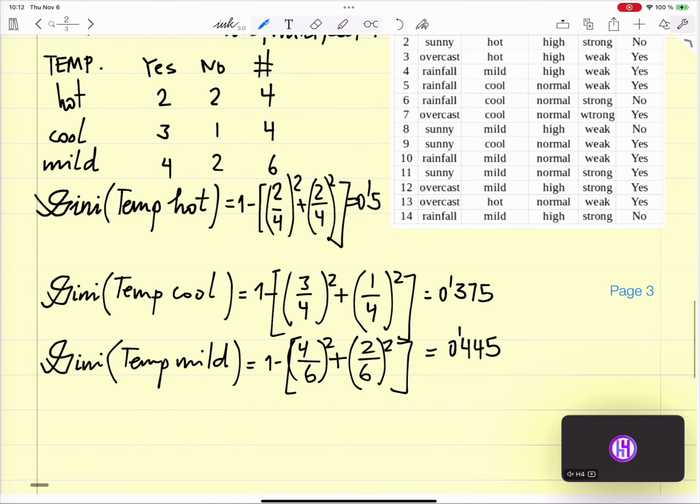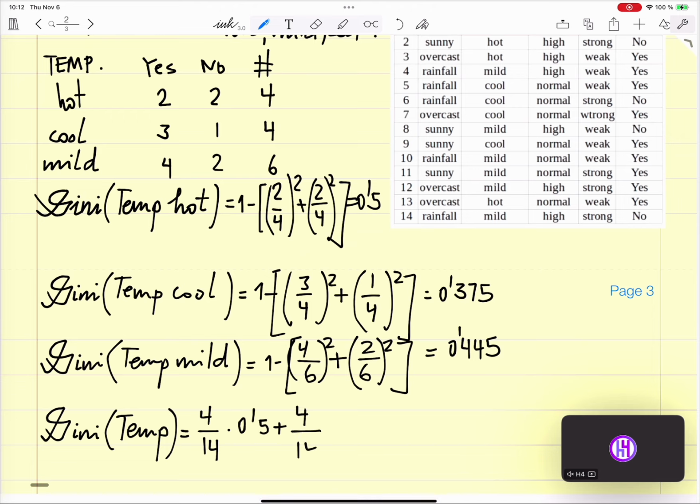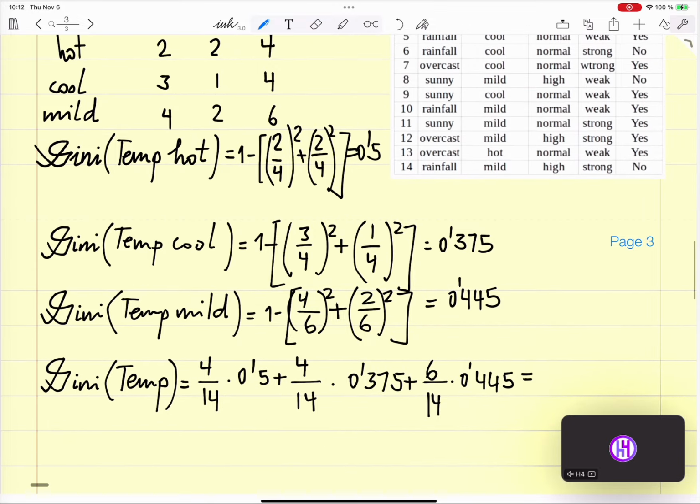So the total Gini for temperature is going to be 4 divided by 14 times 0.5 plus 4 divided by 14 times 0.375 plus 6 divided by 14 times 0.445, which delivers us 0.439.